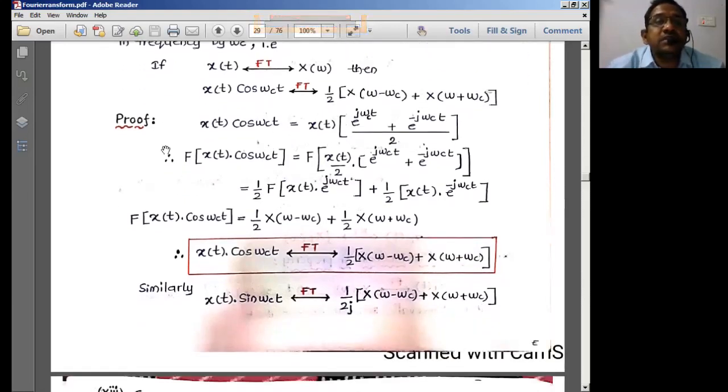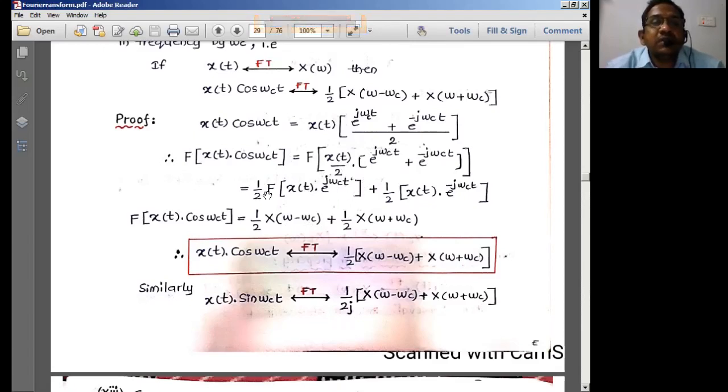First of all, this is the signal we have, x of t into cos omega ct. Then we'll write cos in exponential form as e power j theta plus e power minus j theta by 2. Here theta is nothing but omega ct. So e power j omega ct plus e power minus j omega ct by 2. The 1 by 2 is a constant, we'll simply take it outside, applying the Fourier transform on both sides.